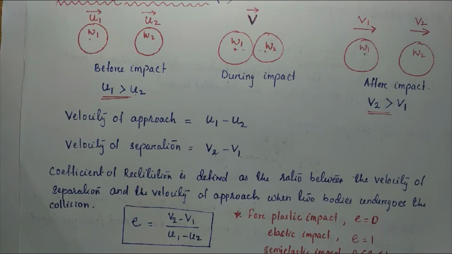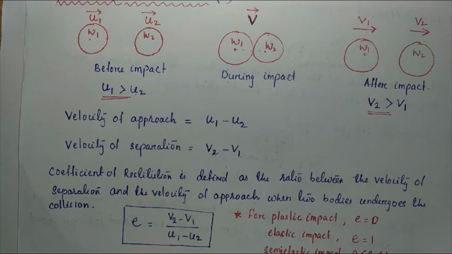So next is elastic impact. In case of elastic impact, after impact both the bodies are moving with different velocities.